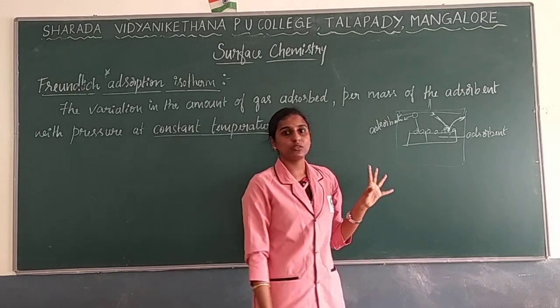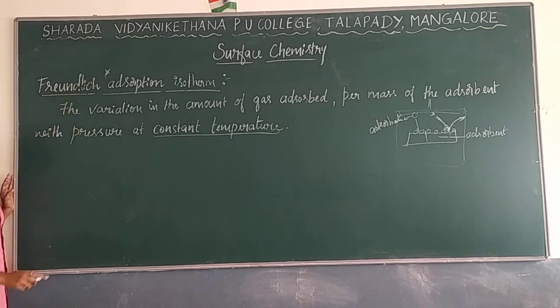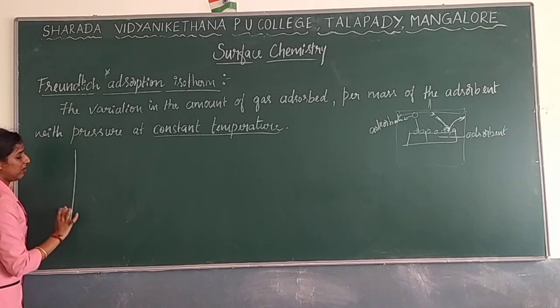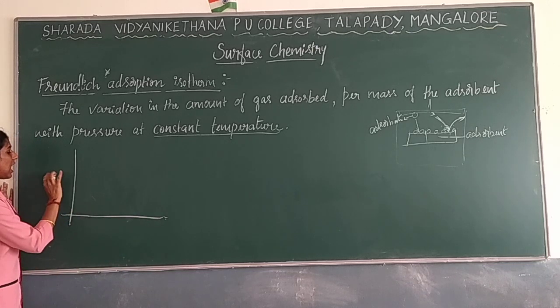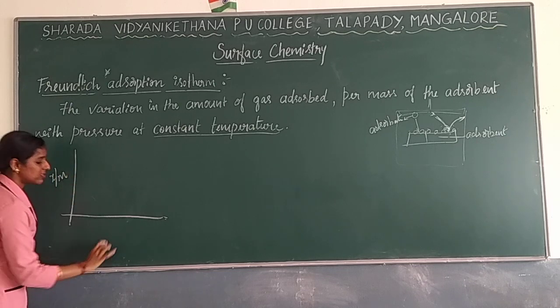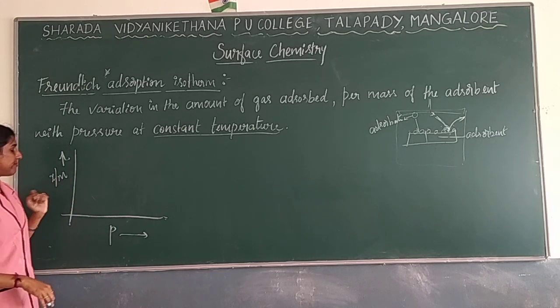Based on this process, the scientist Freundlich has given a graph, which is called the Freundlich adsorption isotherm graph. He has plotted a graph of x by m versus pressure. Now what is meant by x as well as m?